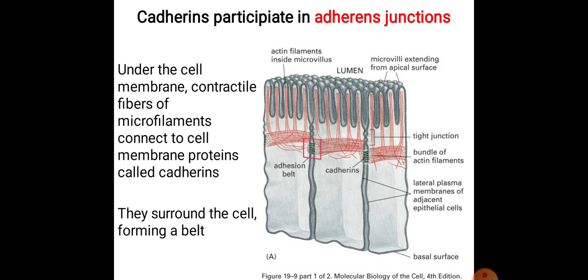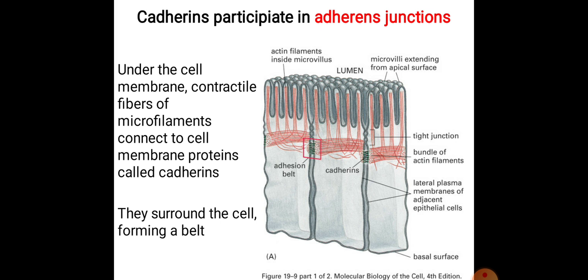Now cadherins participate in the adherent junctions. If you look at this figure, you will see how the actin filaments inside the microvillus are there, and the cadherins produce these adherent junctions in the lumen of your intestine, where the microvilli extend from the apical surfaces. Here you can see the cadherins. They join two adjacent cells, and again you will find that a tight junction is also there, and adherent junctions are also there. There is a bundle of actin filaments. The lateral plasma membranes of the adjacent epithelial cells are also visible here.